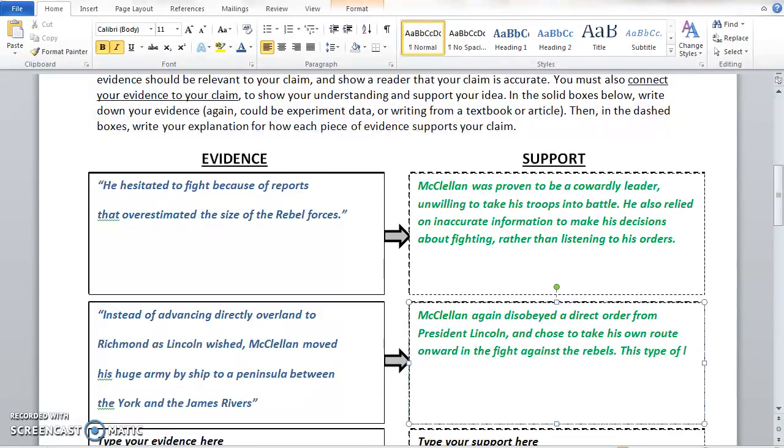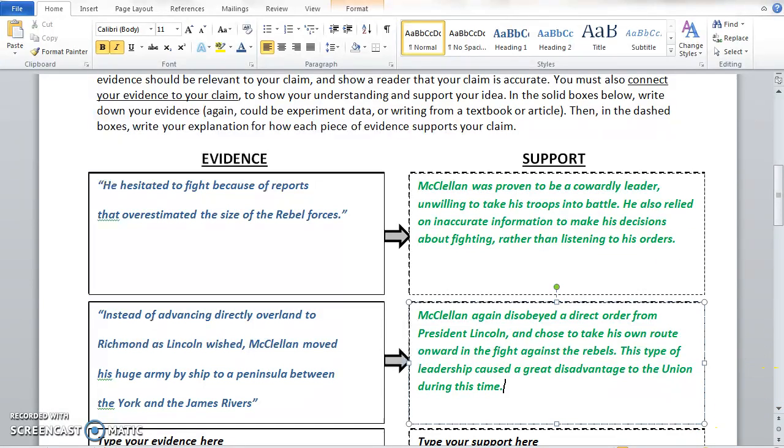This type of leadership caused a great disadvantage to the Union during this time. So again, your piece of support is talking about your evidence. It's born from your evidence, and it connects right back to your claim that Lincoln was right to fire McClellan because McClellan was not a good leader.